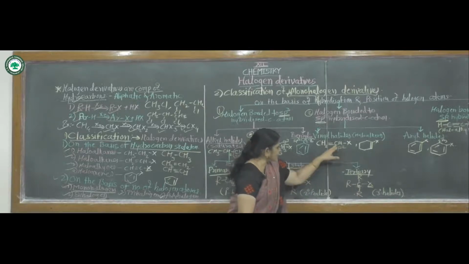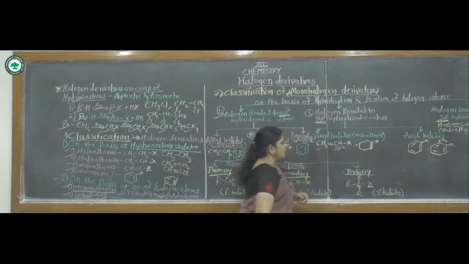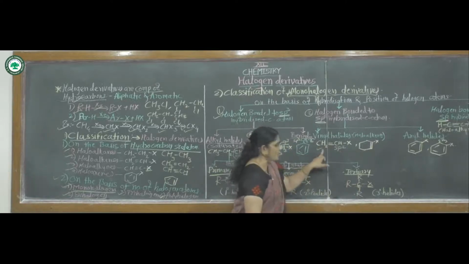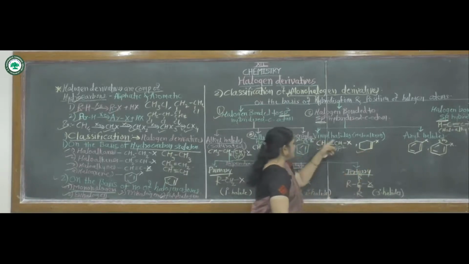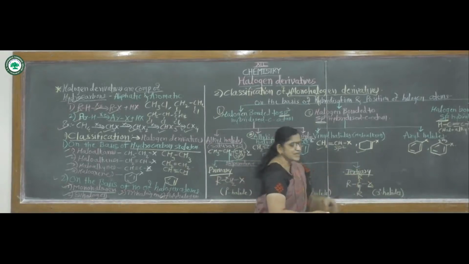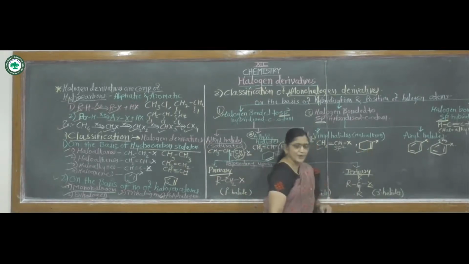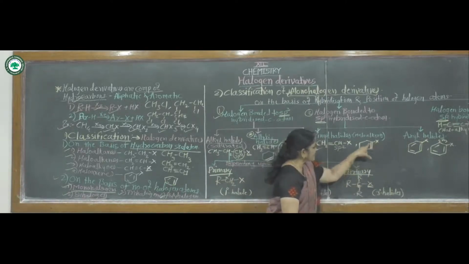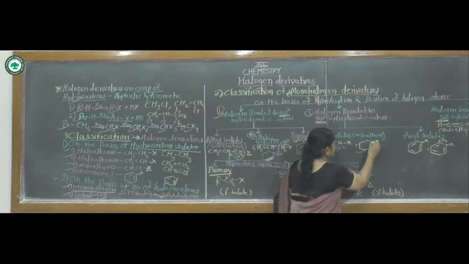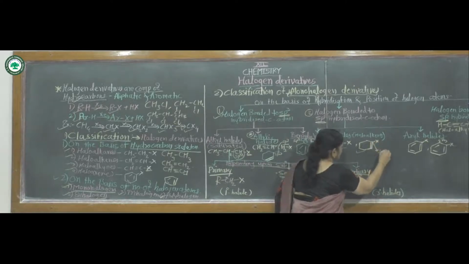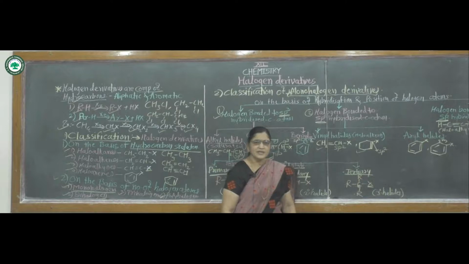Here the halogen atom is attached to a carbon atom which is again bonded to a carbon-carbon double bond. Hence, it is mainly a derivative of haloalkenes, or unsaturated compound. Then another example of vinyl halides. Again here is a cyclic compound with one carbon-carbon double bond, and the halogen atom is attached directly to the carbon atom carrying the carbon-carbon double bond. That means in this also, this carbon atom is sp2 type of hybridized carbon atom.